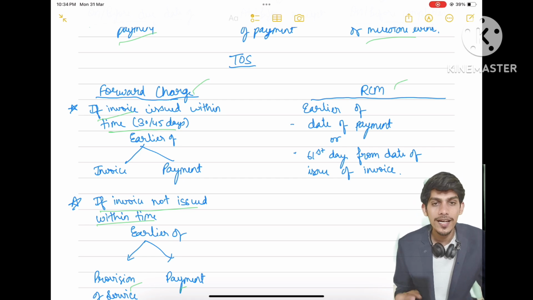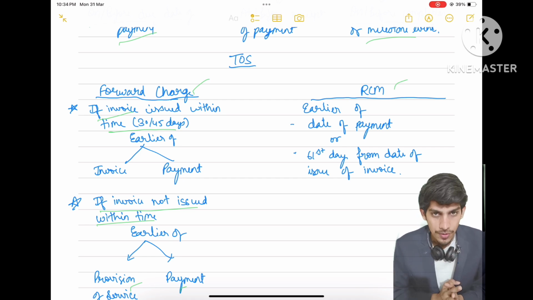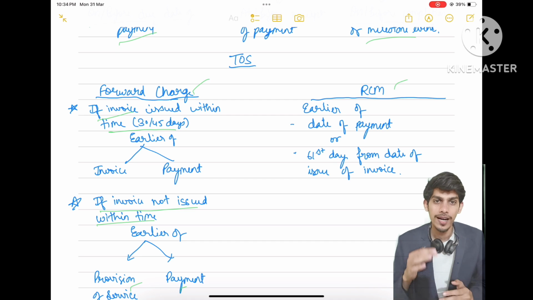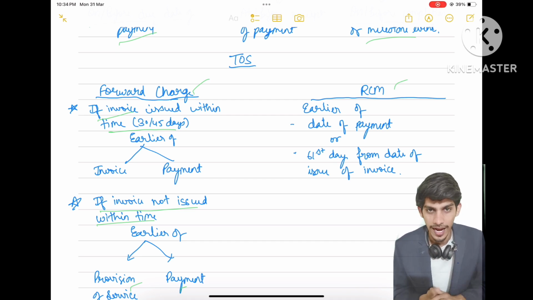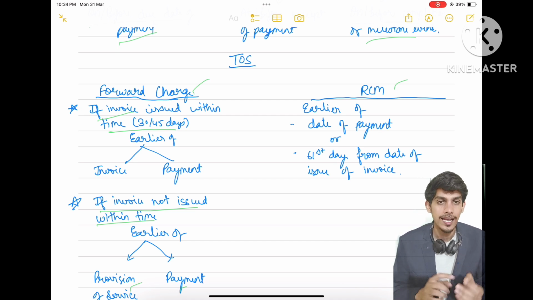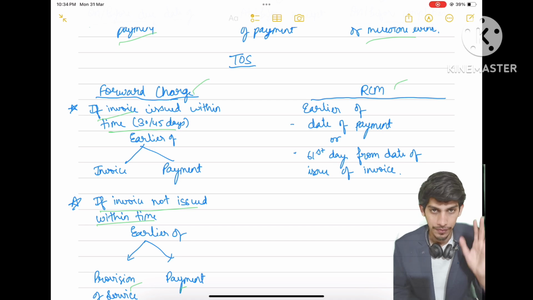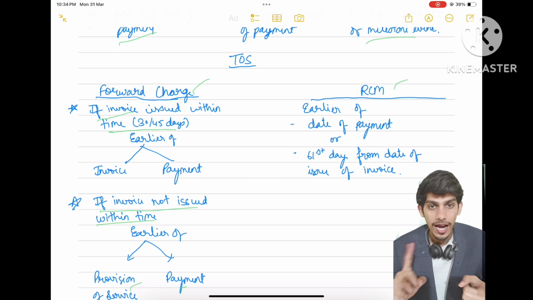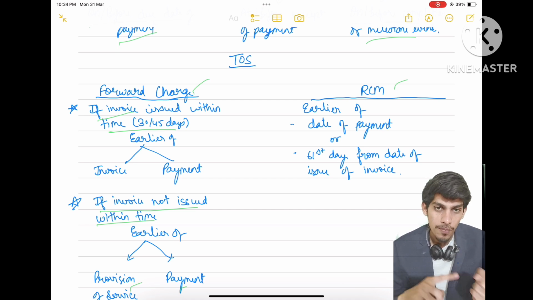Let's say I provided services on 15th June. So my due date to issue invoice will be 15th July. I have to issue invoice within 30 days. But I issued invoice on 20th July. I issued it late. And I received payment on 25th. So in this case, time of supply will be the earlier of provision of service or payment.